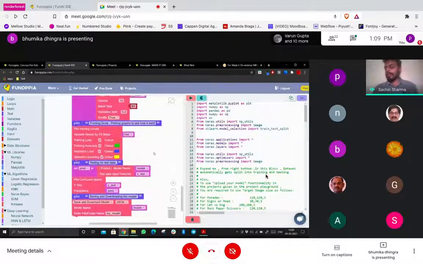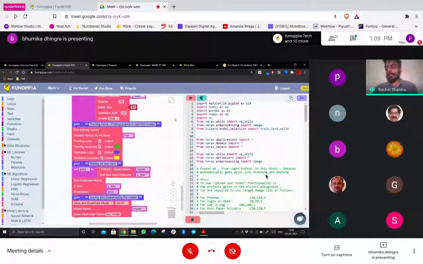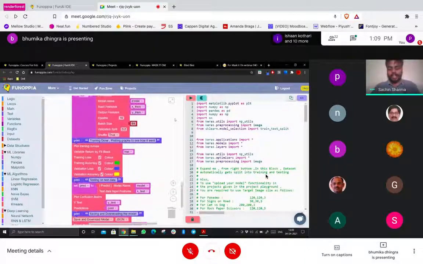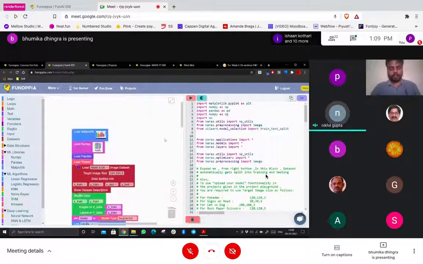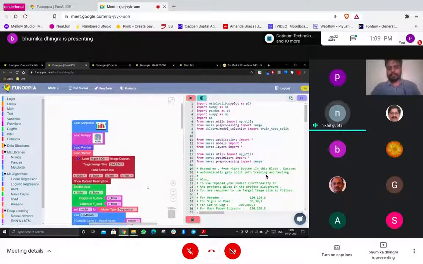Now the next step is to train it. We have just connected all the blocks. Real training is still left. Sachin, before you train it, just spend one more minute so everyone can visualize, and maybe go layer by layer just once.